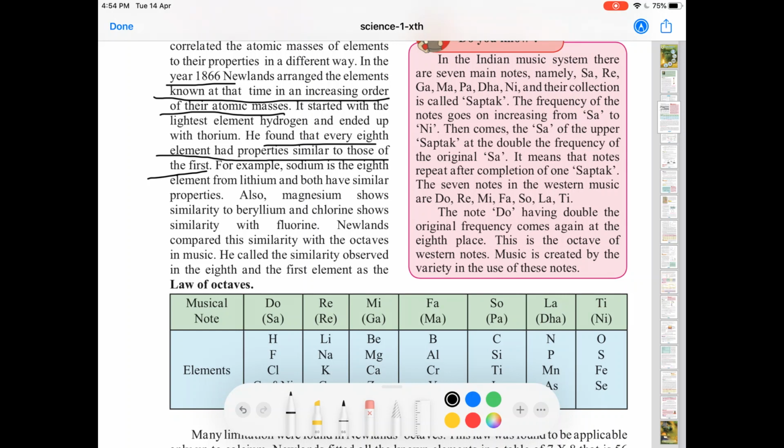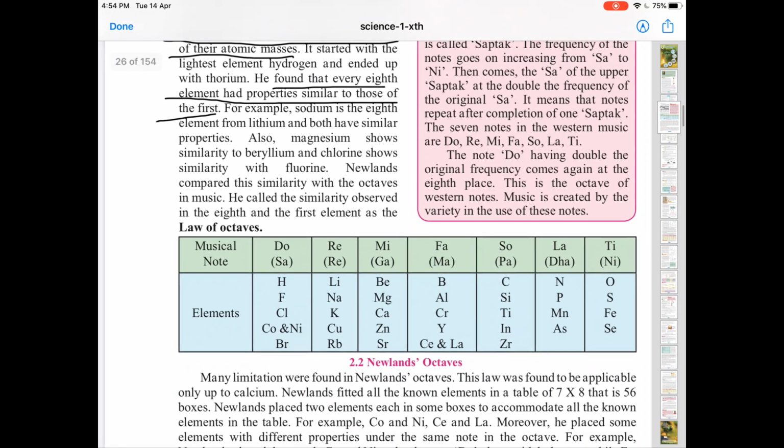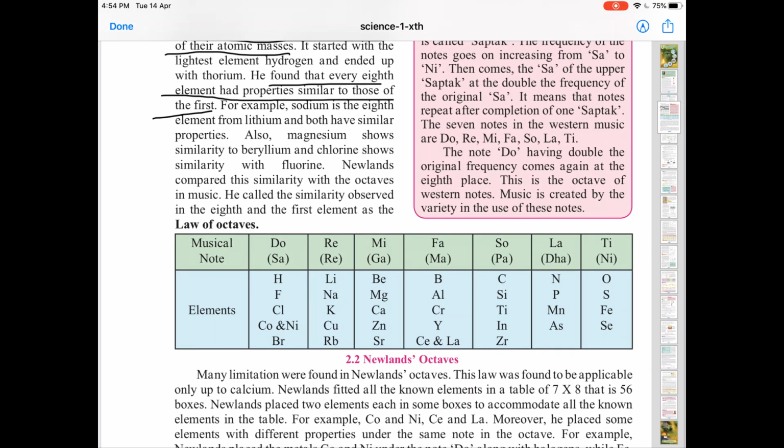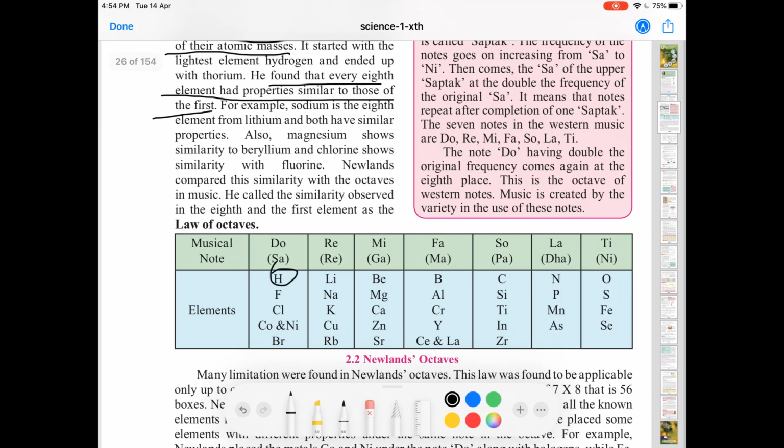For example, if you look into the table, you see it starts with hydrogen, right? And if you count 1, 2, 3, 4, 5, 6, 7, 8. So fluorine is below hydrogen, chlorine is below fluorine. So that way, sodium is below lithium.